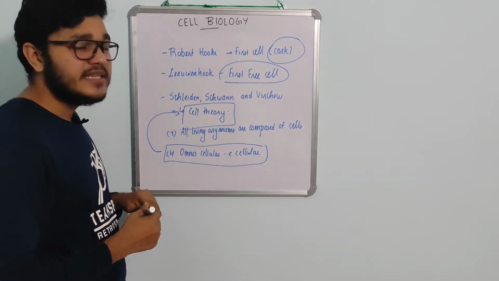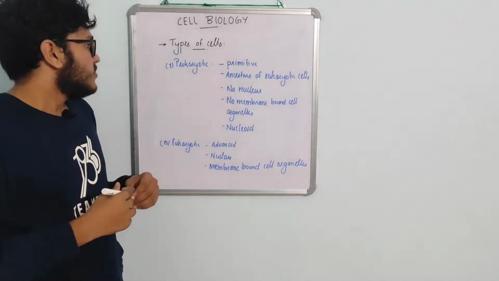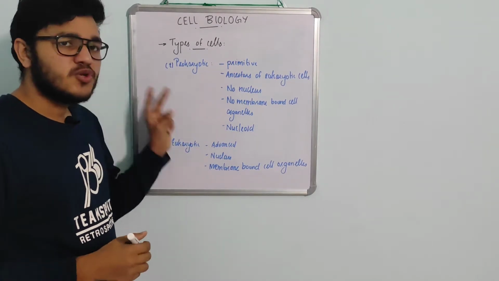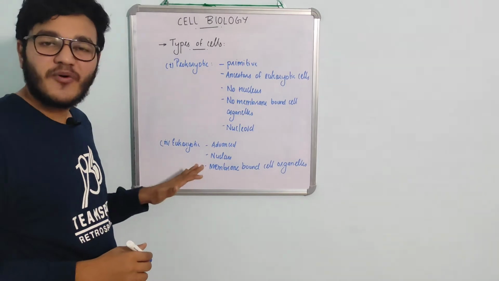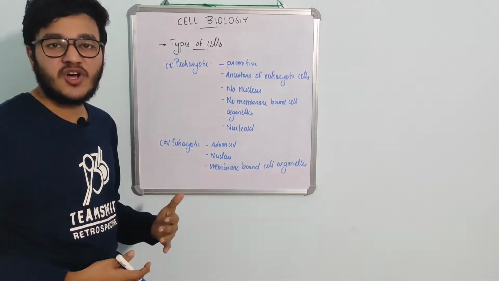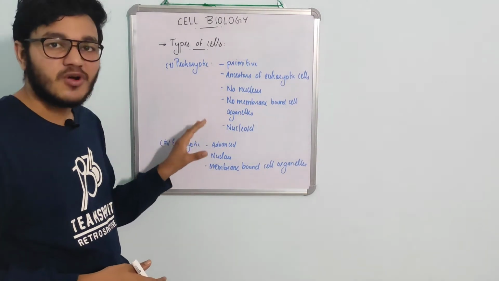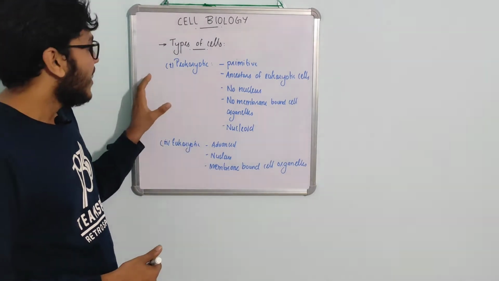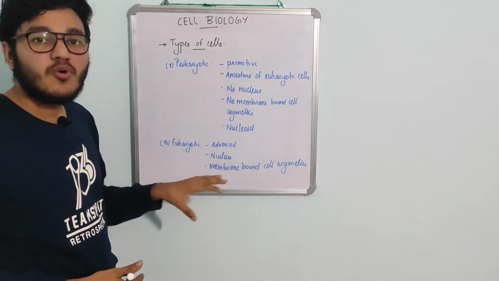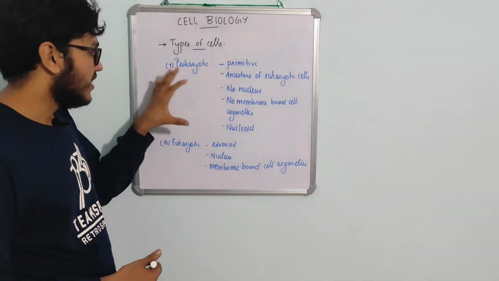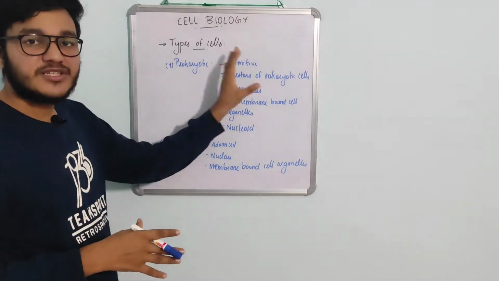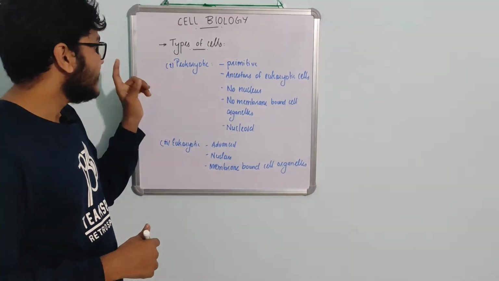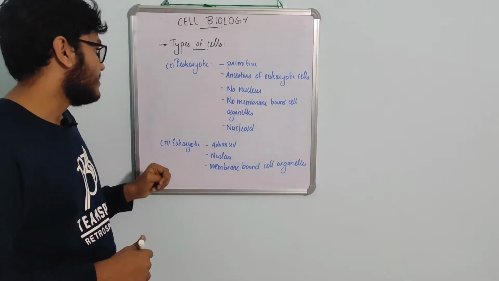Now let's see the two different kinds of cells. There are basically two types of cells, prokaryotic and eukaryotic. You may know all these points, but first, to build up a base of cell biology, we have to discuss them, because there are many students who know this but do not know the relevance of these points. So that's why I'm focusing here. We'll go to the deep root of this chapter once we finish the basic portions. The first one is the prokaryotic and the second one is the eukaryotic cell.